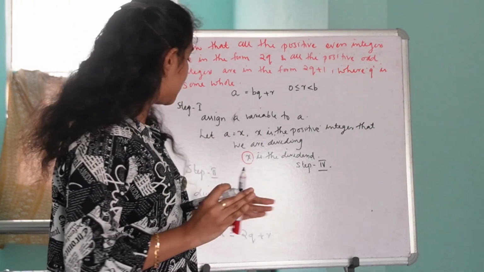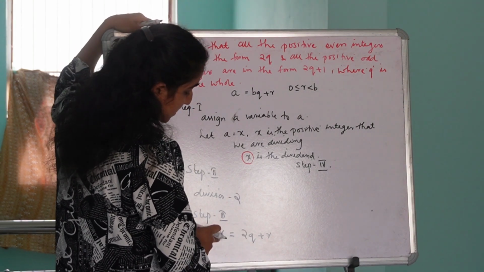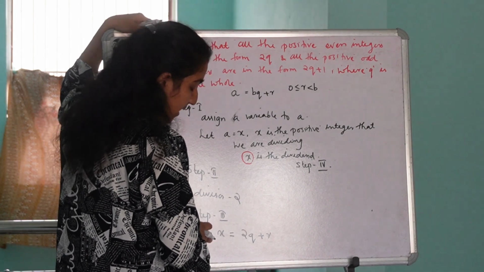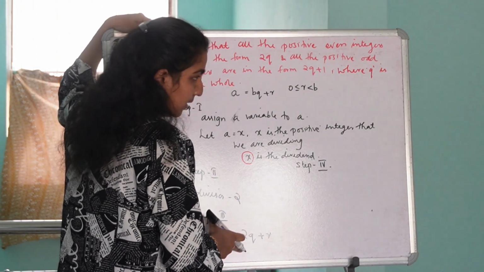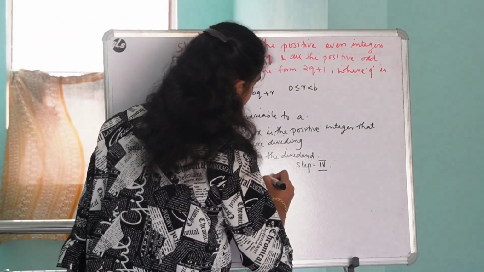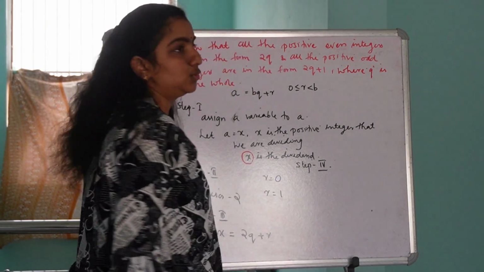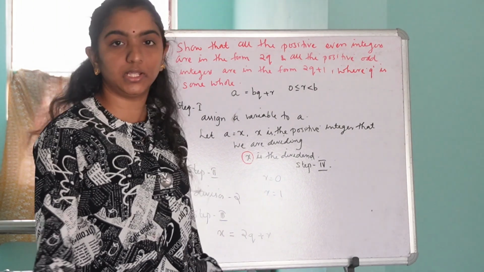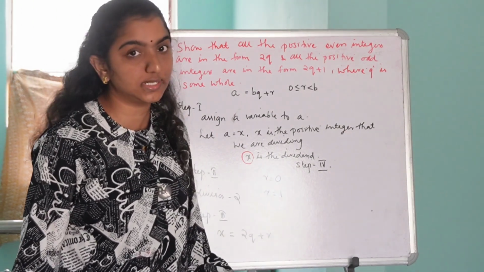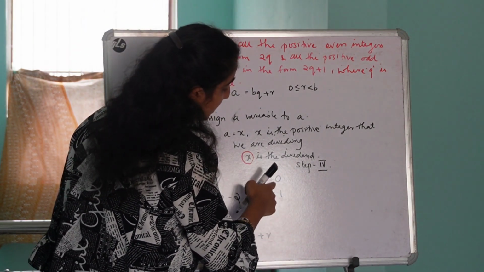Is it clear? So here in this question we are dividing the positive integer x by 2. So the possible values of remainder r can either be equal to 0 or r can be equal to 1, isn't it? Yes, r can either be equal to 0 or r can be equal to 1. Is it clear? Okay. Now we have to substitute these 0 and 1.